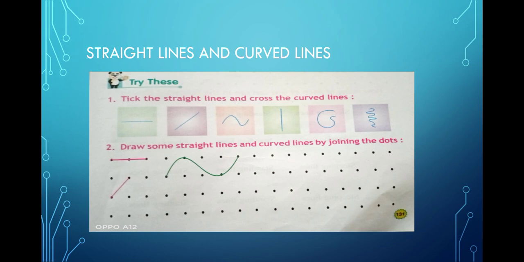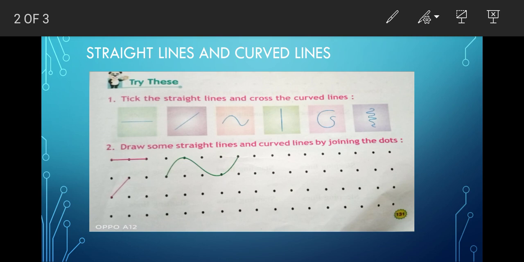Now this is from page number 131. Those who have done it need not do it again. Those who have not done it, please do it. The question is, tick the straight lines and cross the curved ones. So here, which are the straight lines, you have to tick. This is a straight line, you can see it, right? This is also a straight line, but this is not a straight line, it's a curved line, so we have to cross it. The next one is also a straight line. This is a curved line, this is also a curved line, so we cross them.